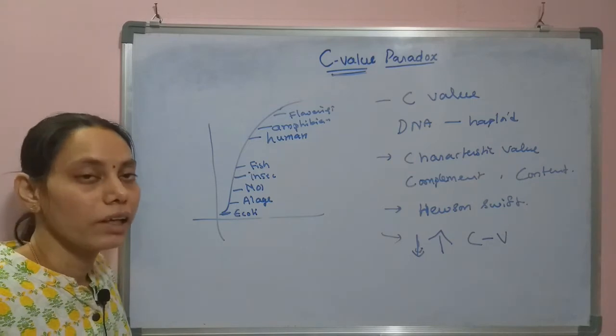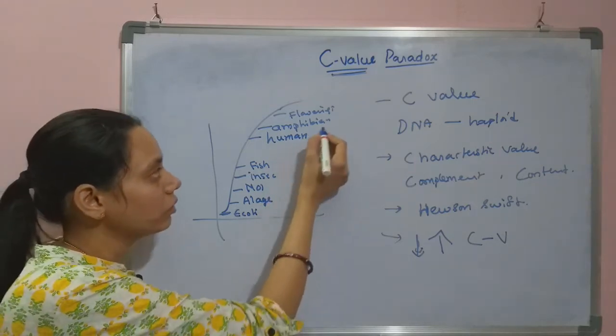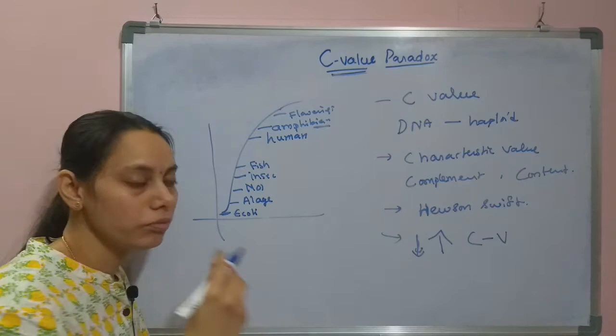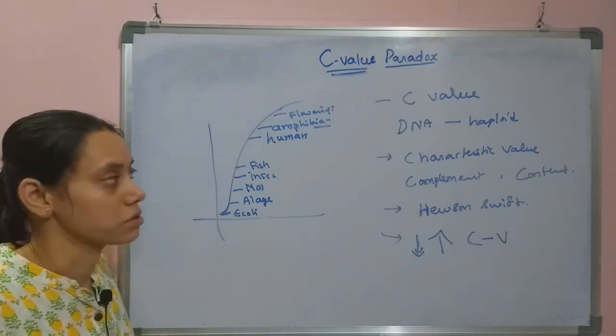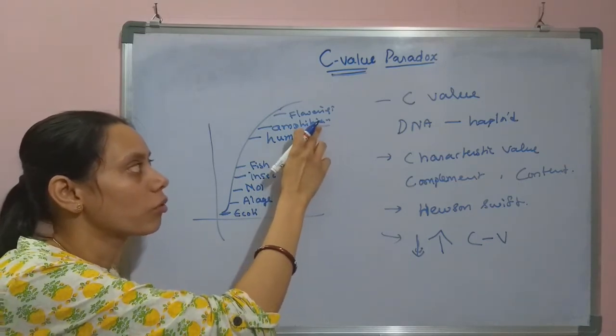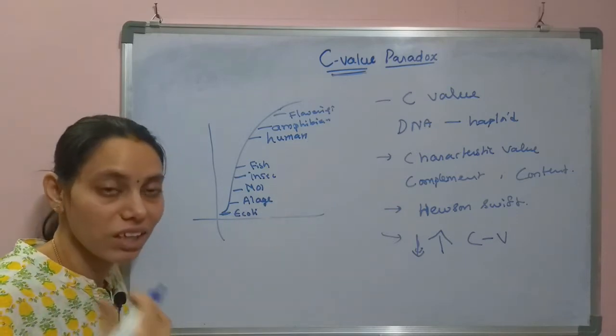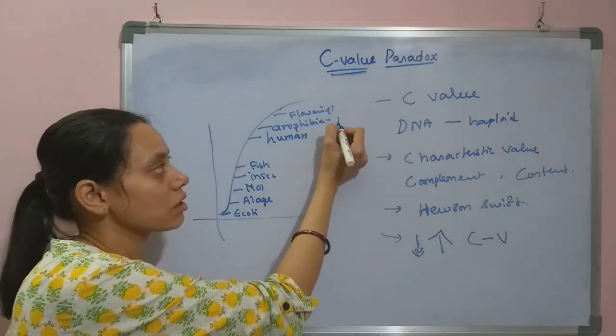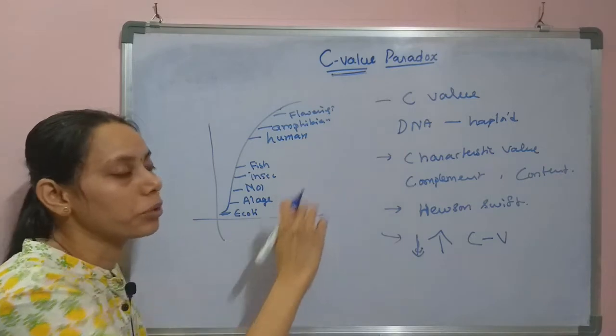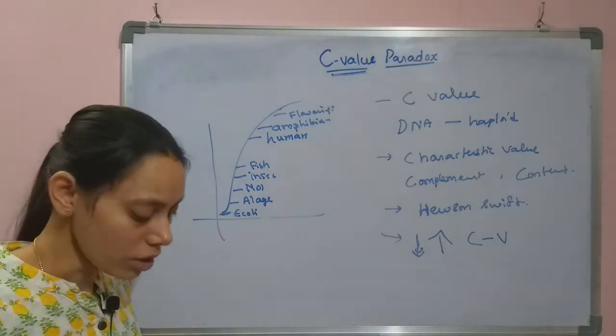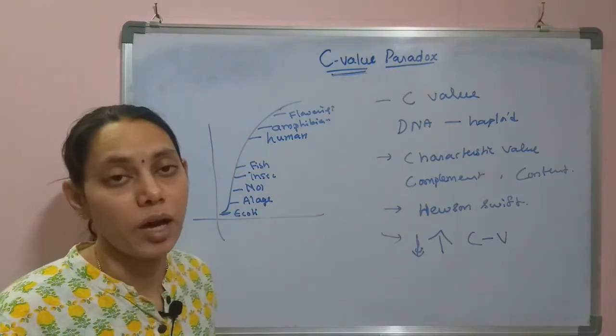But we expect amphibians are less complex organisms than humans. So we think the DNA content will also be lesser in the amphibians than the human, but that is not true. So that is what the C-value paradox is.